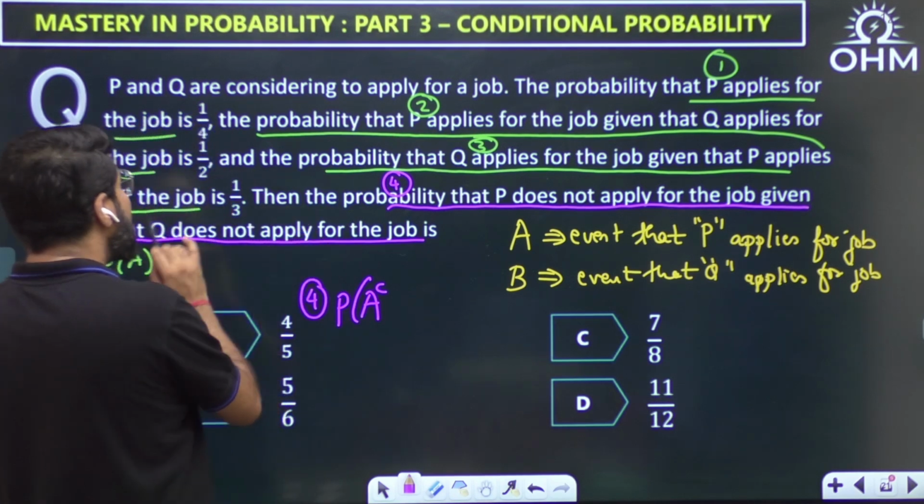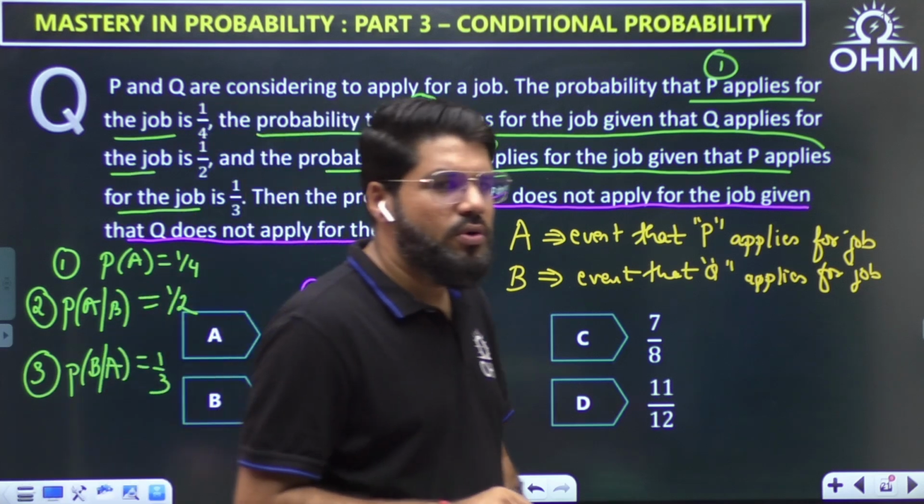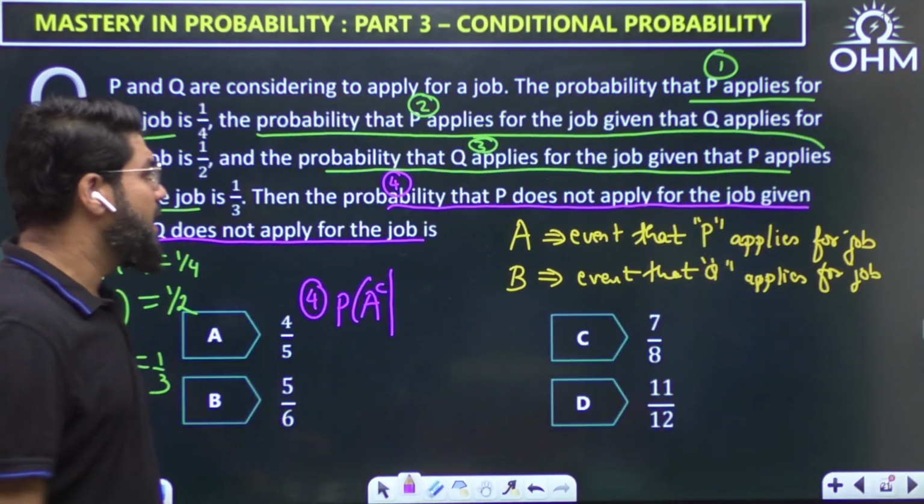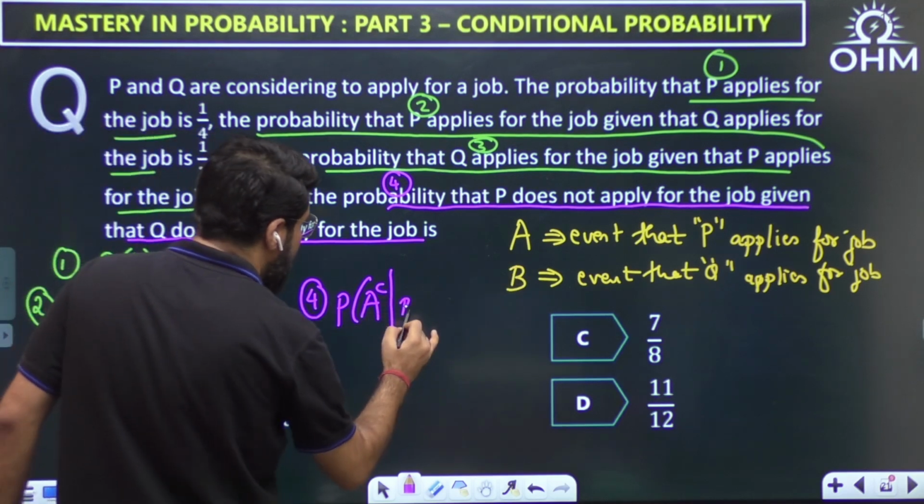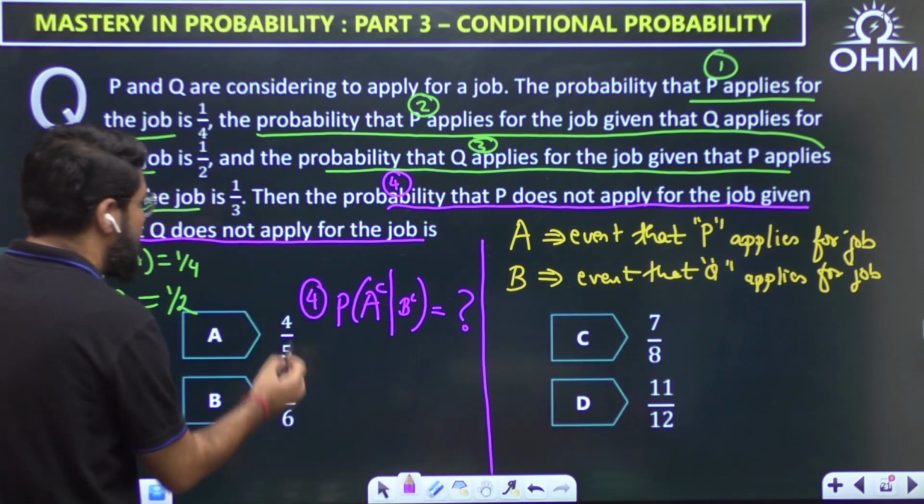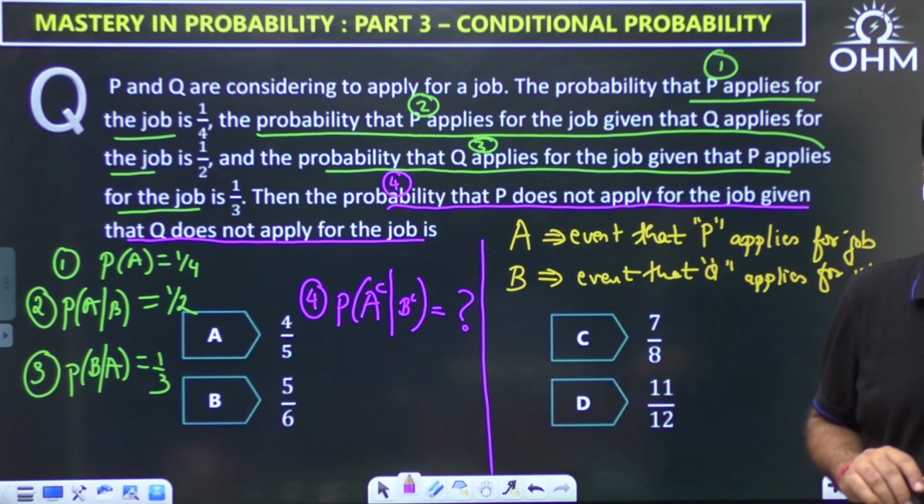Given that Q does not apply for the job, that means event B does not occur. And this is not the given data. This is what my question actually is. This is what I need to find. My fourth statement: P of AC given BC.